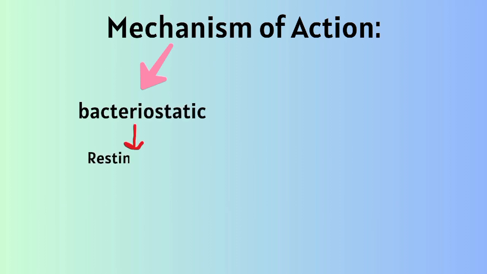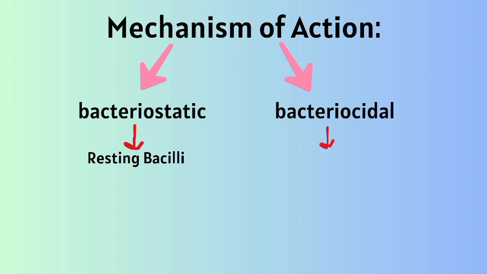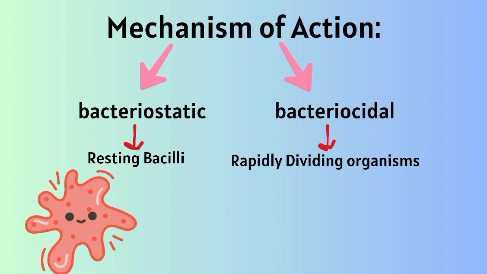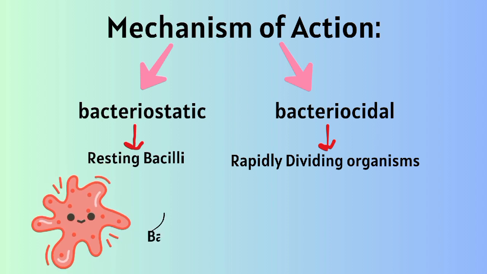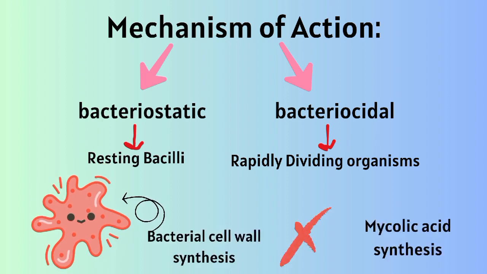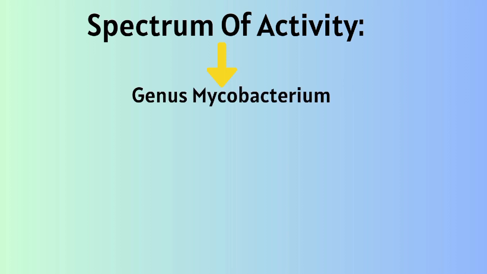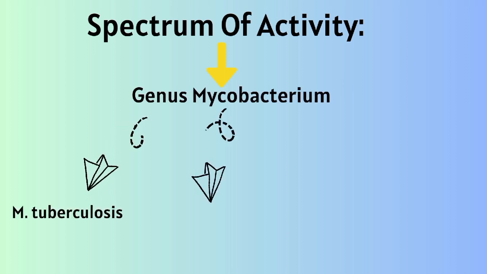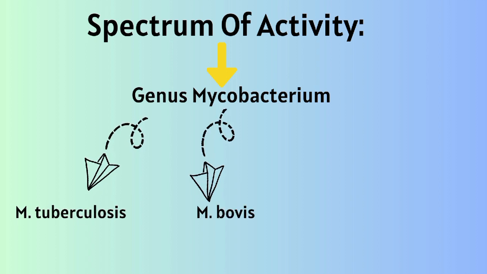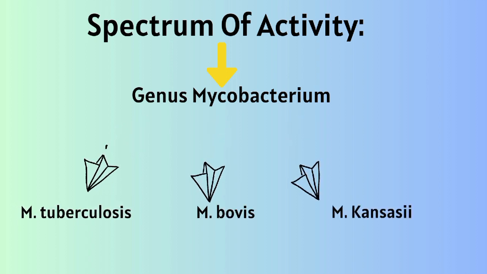Isoniazid is bacteriostatic for resting bacilli and bactericidal for rapidly dividing organisms. Its mechanism of action is not fully known. However, the drug probably disrupts bacterial cell wall synthesis by inhibiting mycolic acid synthesis. Isoniazid has activity only against organisms in the genus Mycobacterium. More specifically, it has demonstrated activity against Mycobacterium tuberculosis, Mycobacterium bovis, and selected strains of Mycobacterium kansasii.